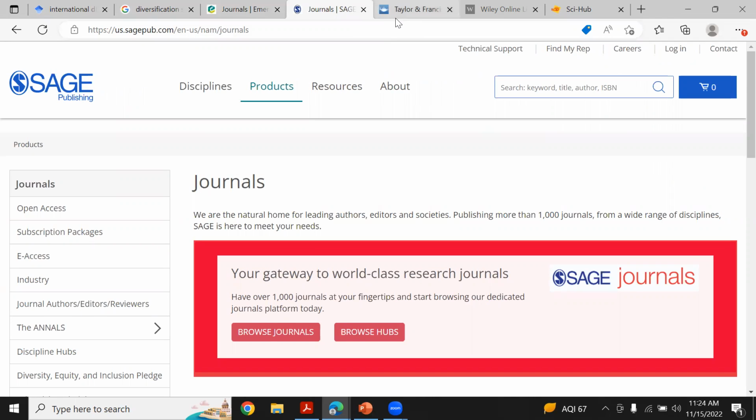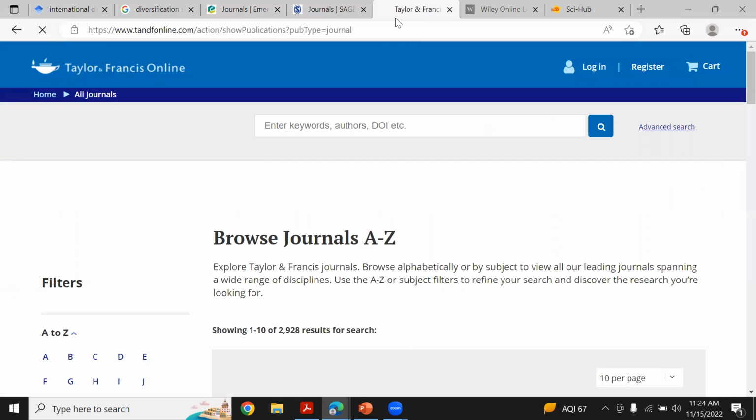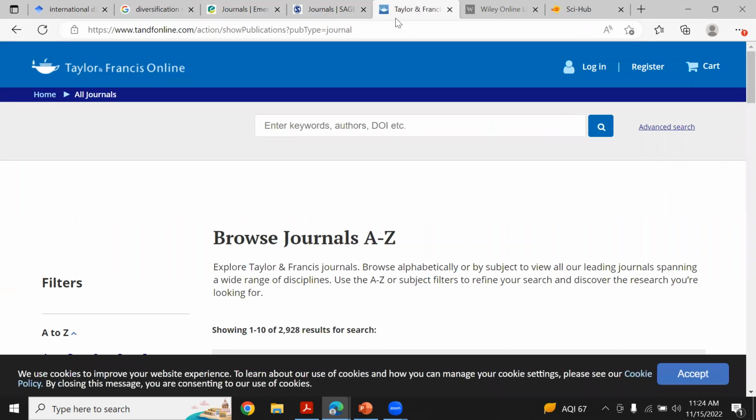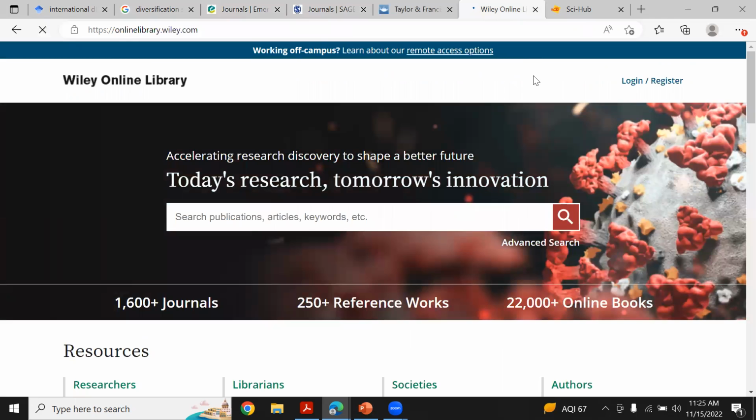If your papers are available with Sage Publications, then you can go with it. Then the next one is Taylor and Francis, which is also one of the good publishers. Then the next one is Wiley. Similarly, there is Elsevier, Springer, Oxford, Cambridge publications, InterScience.